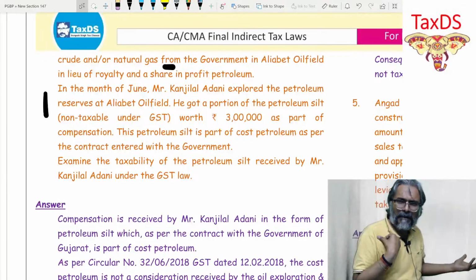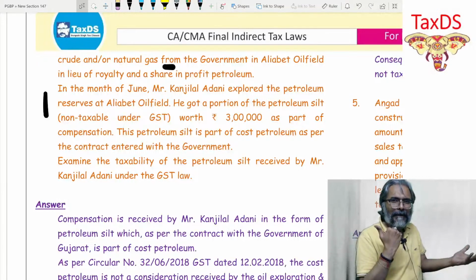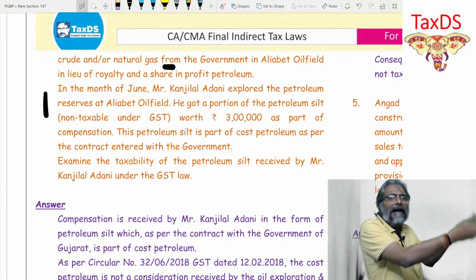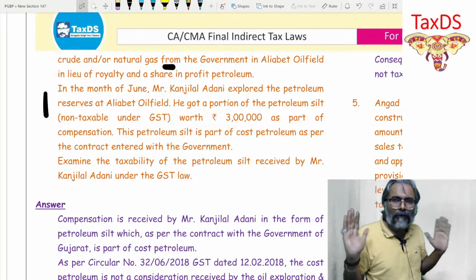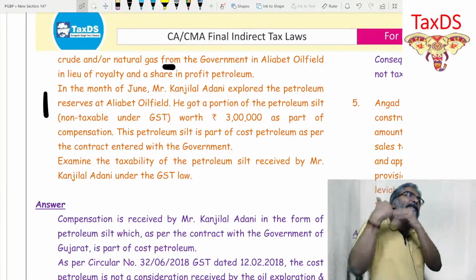That is what the PSC is all about. So if I did the activity and I retained what I explored, it is as if I am rewarding myself for the activity which I have done.